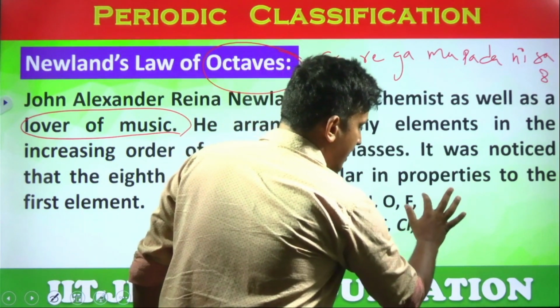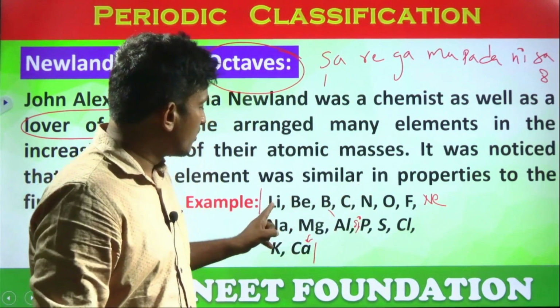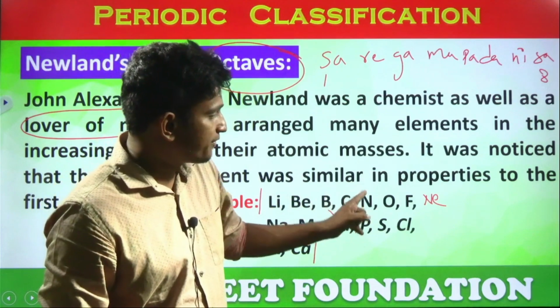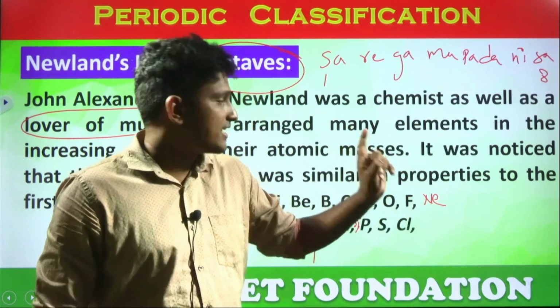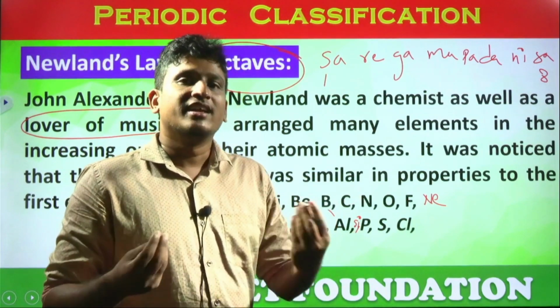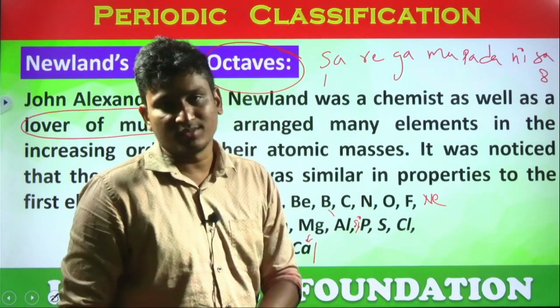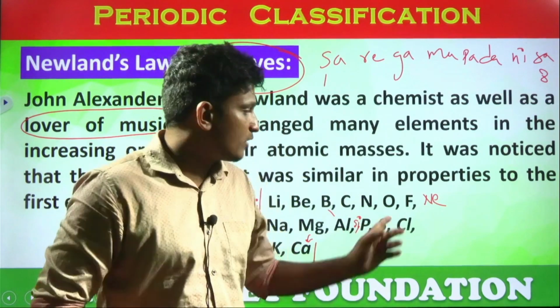Now, if he adds neon after fluorine, count the elements from lithium: 1, 2, 3, 4, 5, 6, 7, 8. Do neon and lithium have any similar properties? No. If he adds noble gases, his law will be completely ruled out. So simply he excluded them. Even helium, even argon also. After chlorine, argon is not classified.